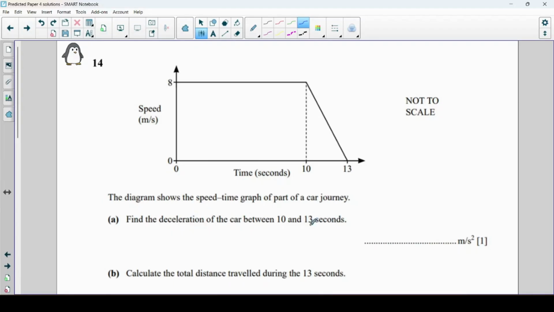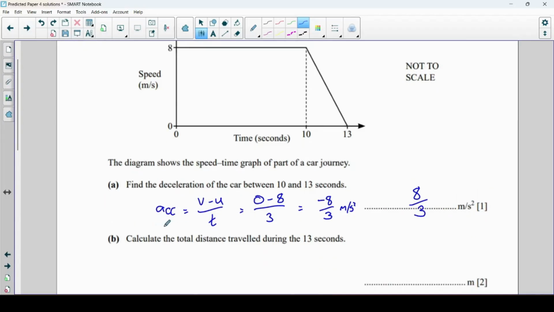We're asked for the deceleration of the car between 10 and 13. Okay, I'm going to use the formula for acceleration, which is V minus U divided by T. So our final speed is 0, our initial speed is 8, divided by the time, which is 3. So that is minus 8 over 3 meters per second squared. Now because it asks for the deceleration though, we don't want that minus sign in. If the acceleration is negative, that's a deceleration, so let's just write it as 8 over 3 meters per second squared.